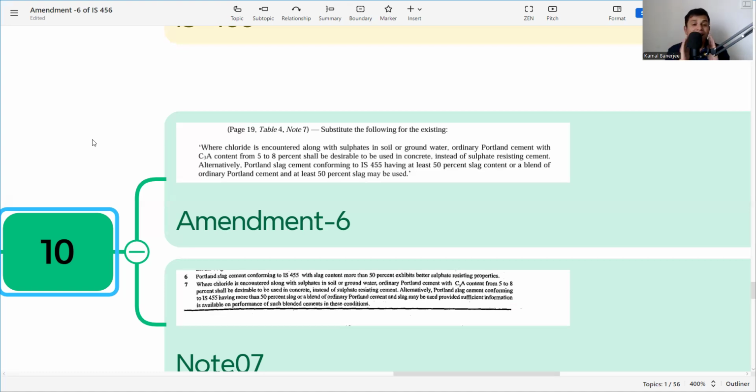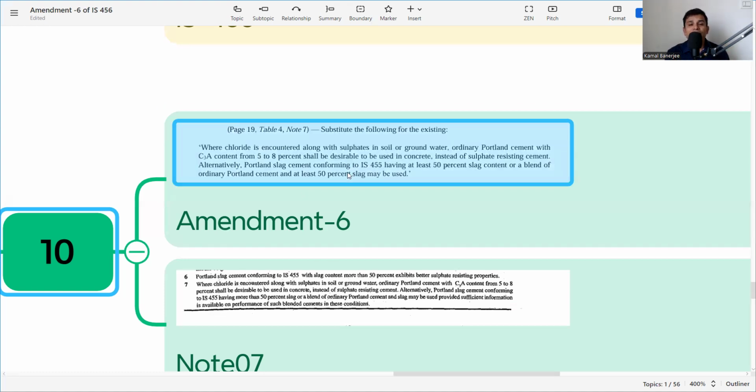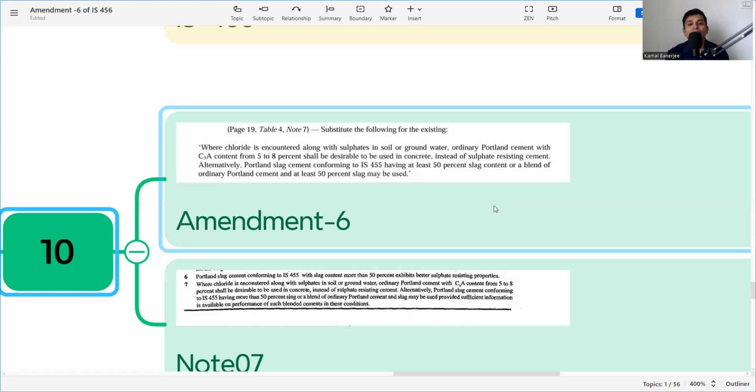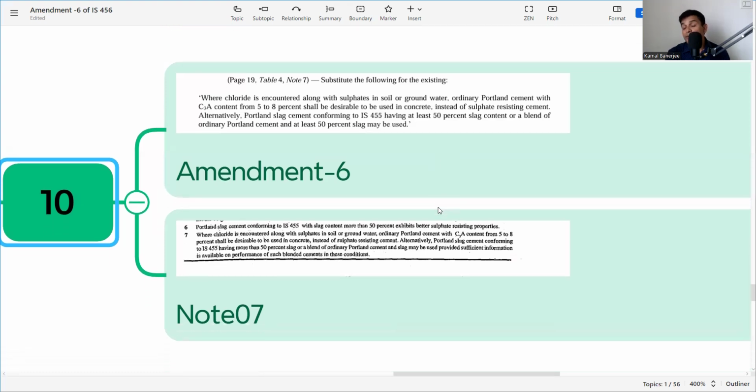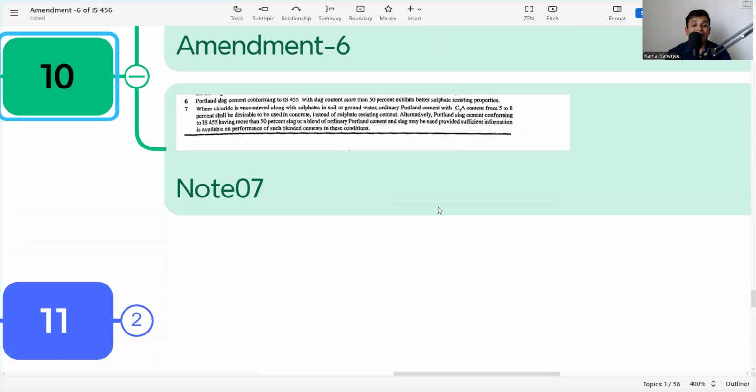It is given as a clear guideline to use. Alternatively, Portland slag cement conforming to IS 455 having at least 50% slag, or a blend of ordinary Portland cement and at least 50% slag, may be used. So these are the conditions to be fulfilled whenever the concrete is under chloride and sulfate attack.